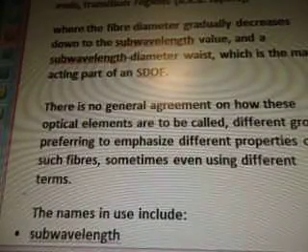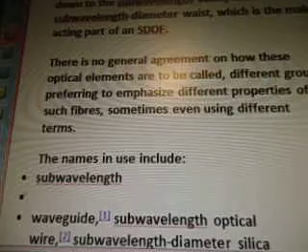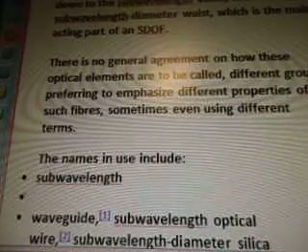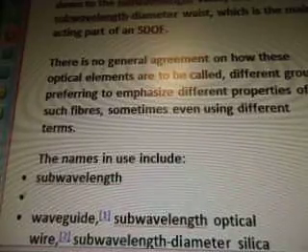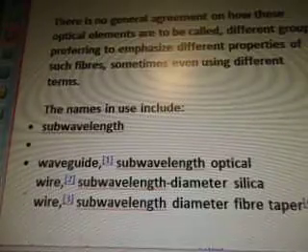part of an SDOF. There is no general agreement on how these optical elements are to be called, different groups preferring to emphasize different properties of such fibers, sometimes even using different terms.